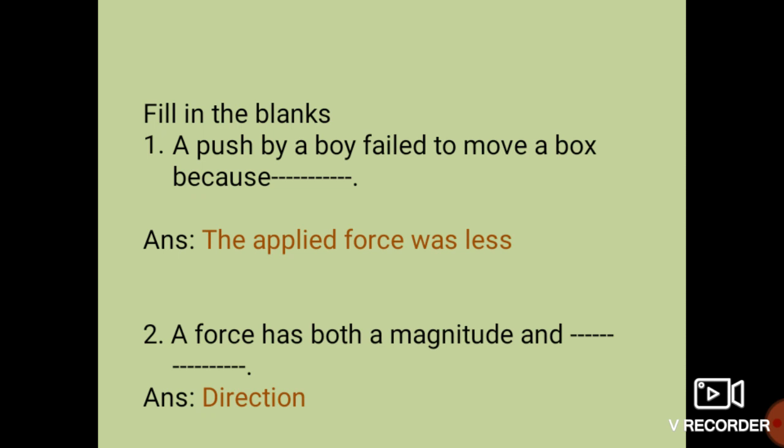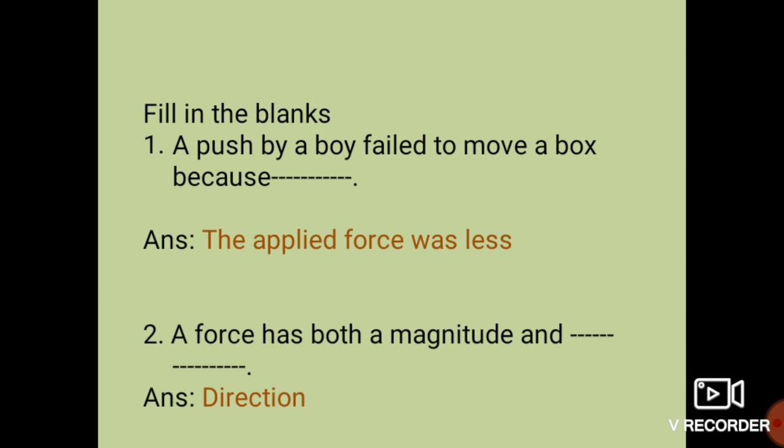First question is, a push by a boy failed to move a box because. Suppose a boy pushed a box to move it but he failed to move that box. What will be the reason? The answer is the applied force was less. Okay students, again I revise. A push by a boy failed to move a box.